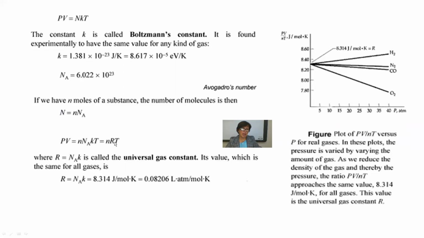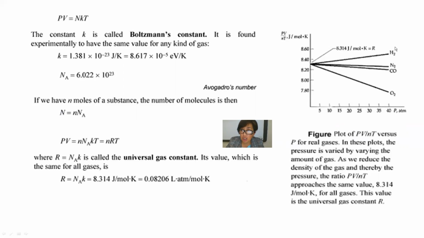PV equals N k T, where Avogadro's number multiplied by k, the Boltzmann constant, equals the universal gas constant R. The universal gas constant is 8.31 joule per mole Kelvin. Here is a diagram, a plot of PV divided by nT on the Y axis, and pressure for real gases on the X axis.